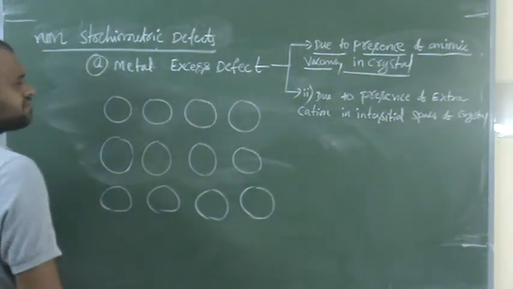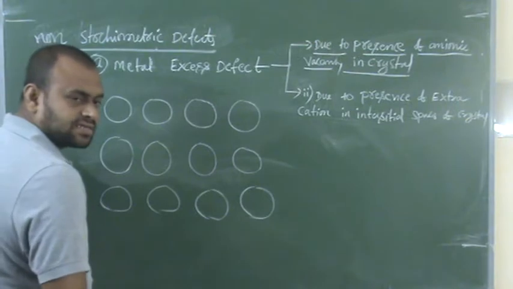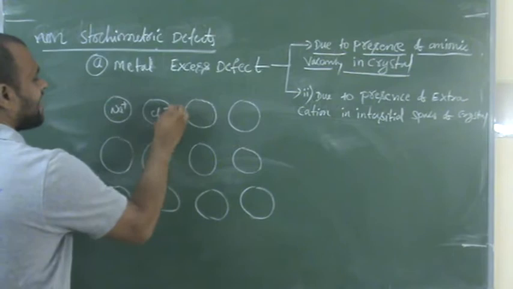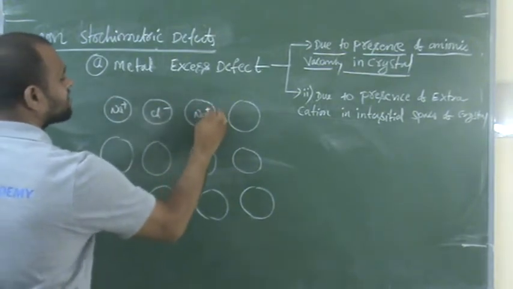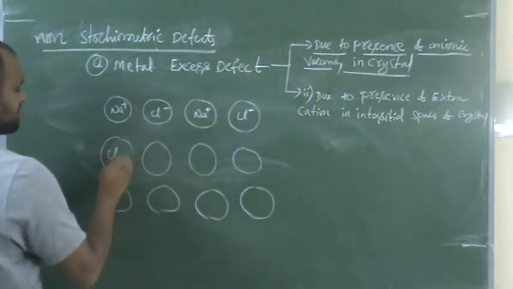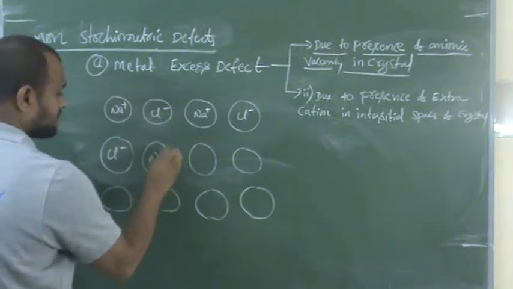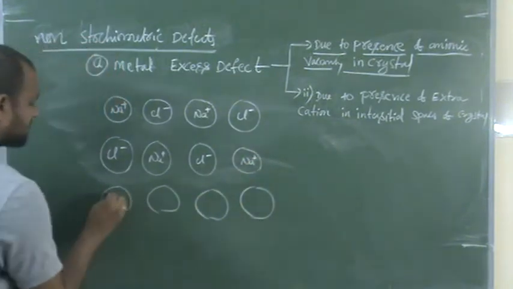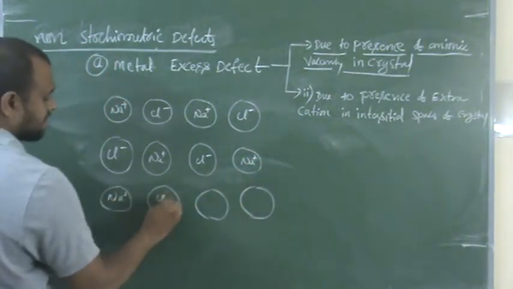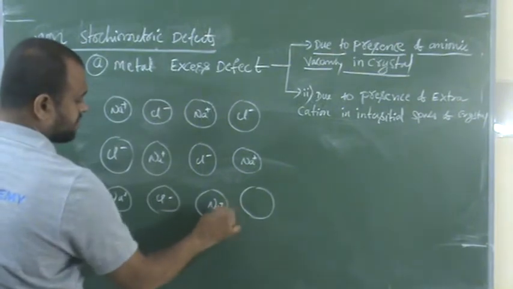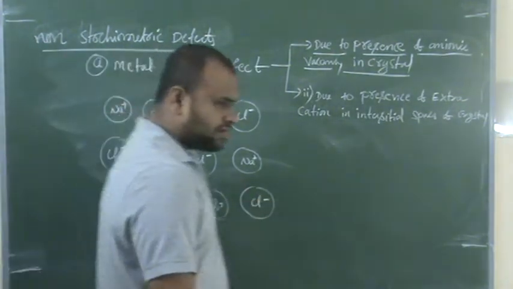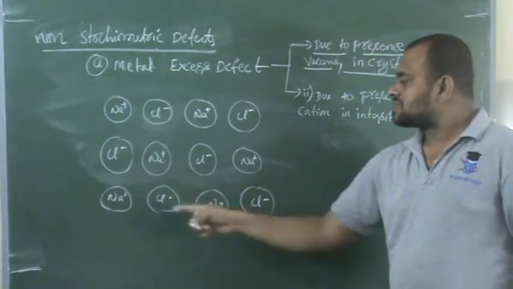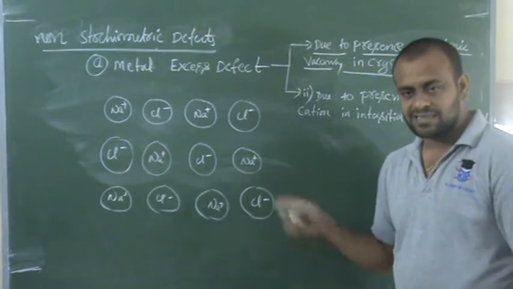Let us suppose this will be NaCl crystal which contains Na plus and Cl minus. So, an NaCl crystal contains Na plus and Cl minus ions like this.